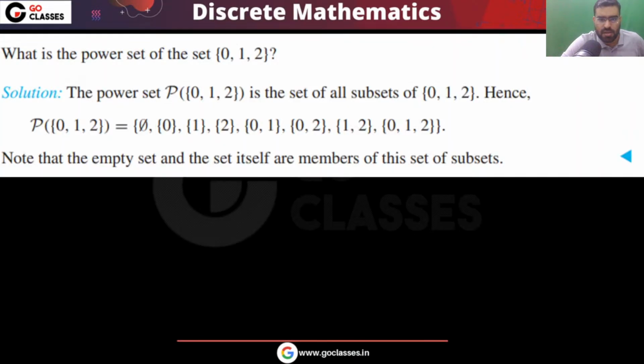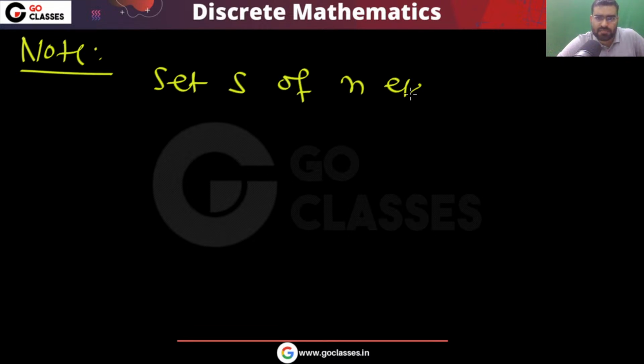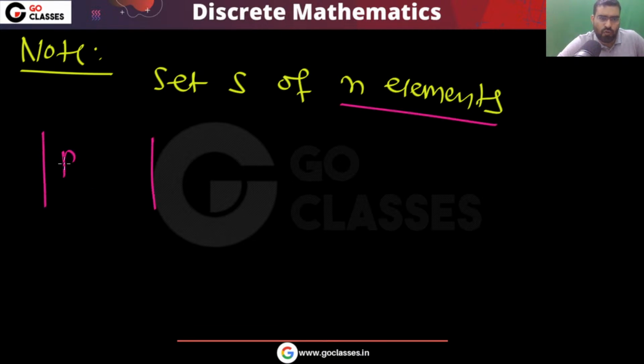Very simple. Now let's move on. You can see for this set, the power set will contain the set of all the subsets. So the power set will contain total 8 elements. Can you tell me what is the cardinality of power set? Another important note, if you have a set S of n elements, then tell me what is the cardinality of power set of S.